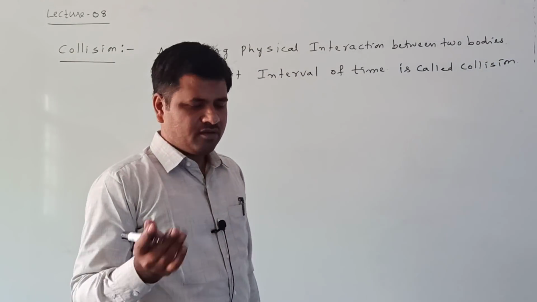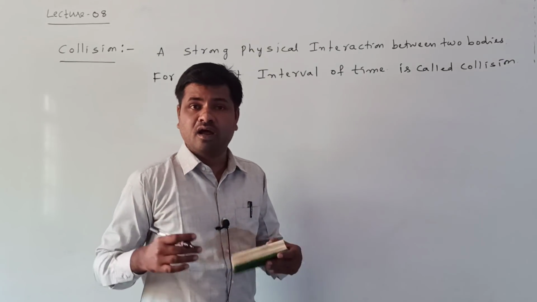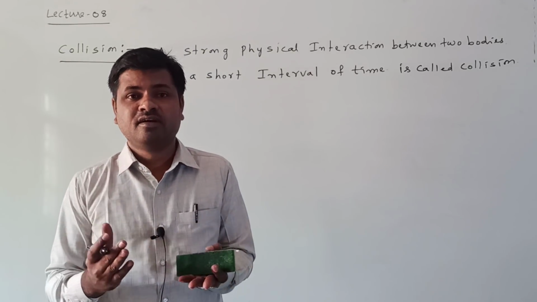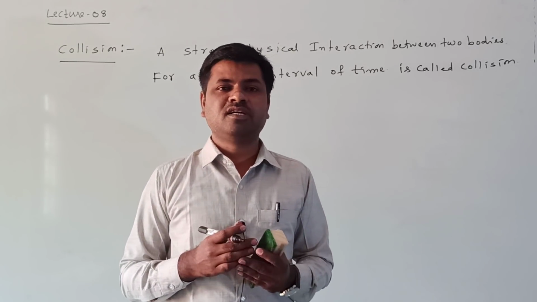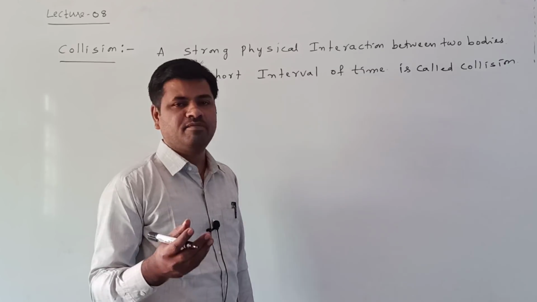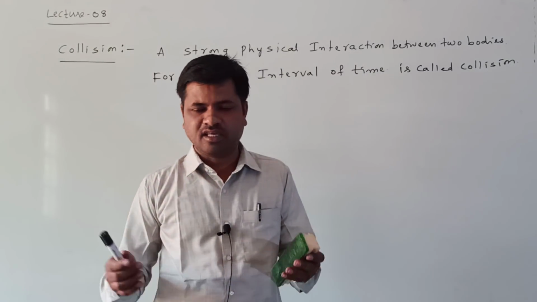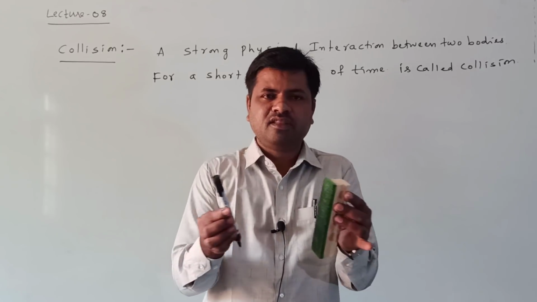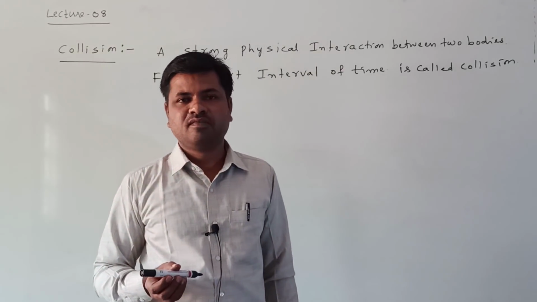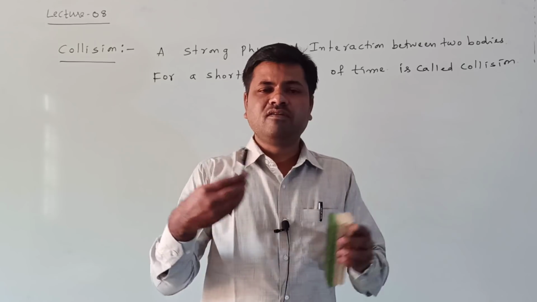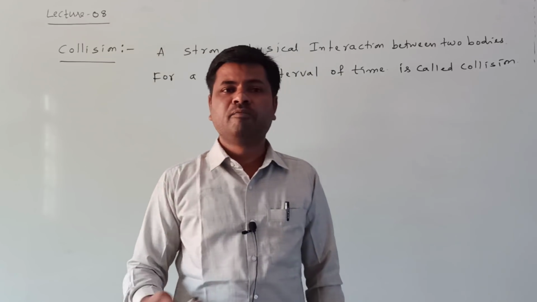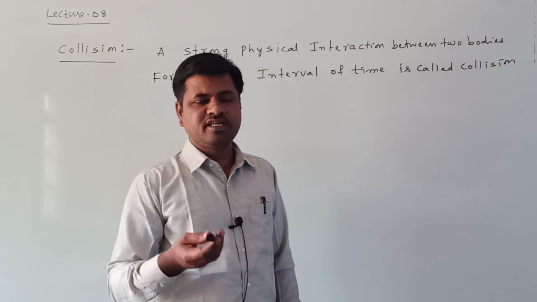Right? Another way we say it: suppose two bodies are not in physical contact, that is also called collision. But what change necessarily takes place in the process of collision? Their momenta can change. Suppose two bodies collide with each other, this is one body, this is the other body. When they collide with each other, after collision their velocities can change. Before collision they have some velocities. After collision their velocities can change. Velocity changes mean momenta also change.